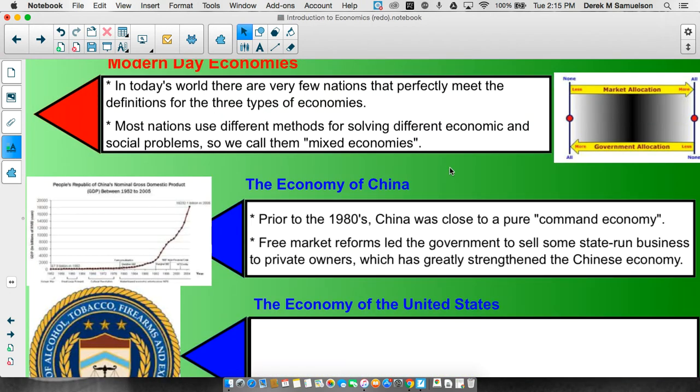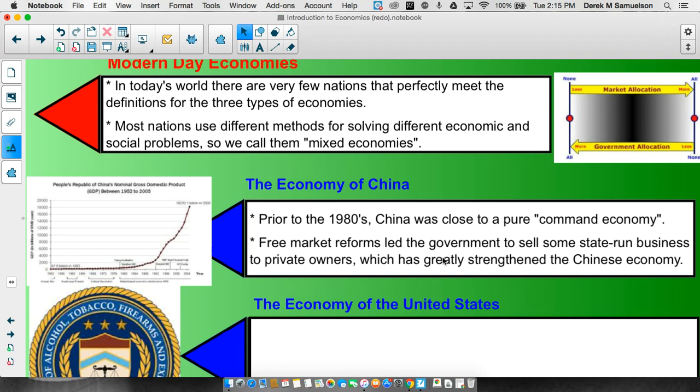The economy of China. We're going to look at the Chinese economy as one example. Prior to the 1980s, China was pretty close to a pure command economy. They were on the North Korea side of the scale, although without a total wacko at the head. So China had this command economy. The central government kind of controlled everything, determined who did what job and where resources went.